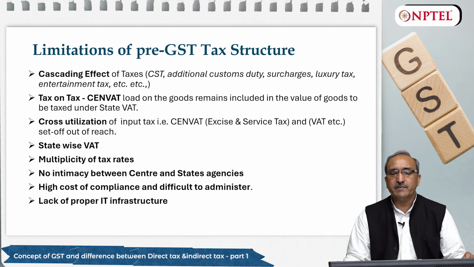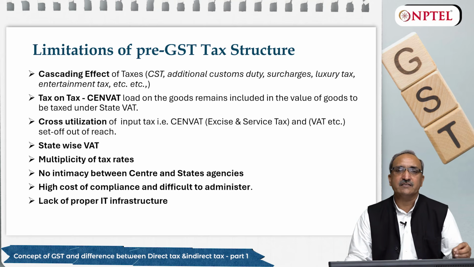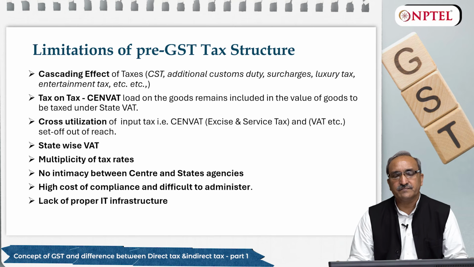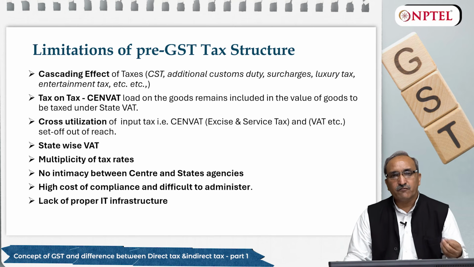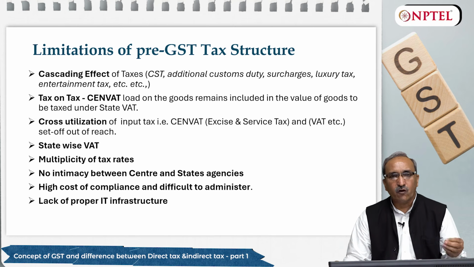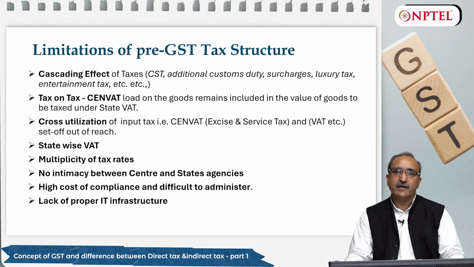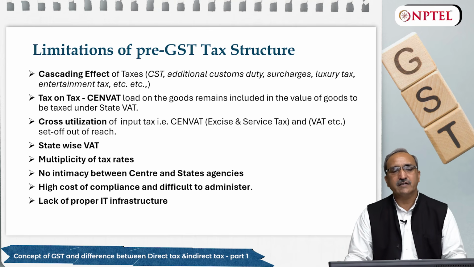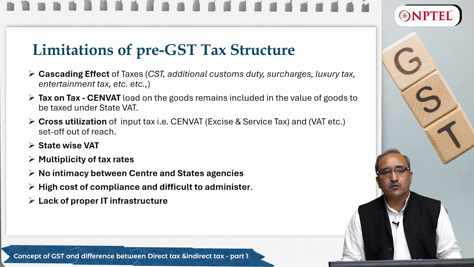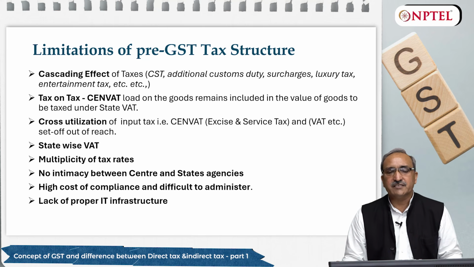Here 14% CGST goes to the central government and 14% state GST goes to the respective state where the car is purchased. So if you now buy a car in Tamil Nadu or Maharashtra or Karnataka or Kerala or UP or Rajasthan, you are supposed to pay state GST at the rate of 14% only.